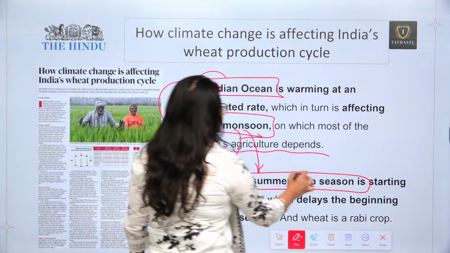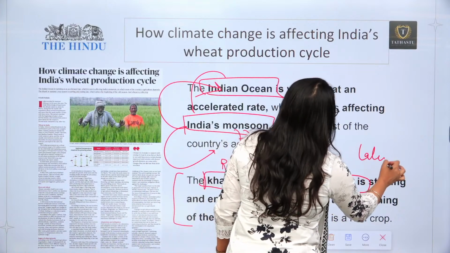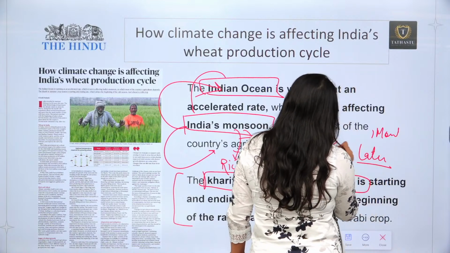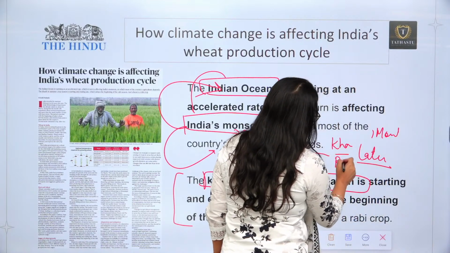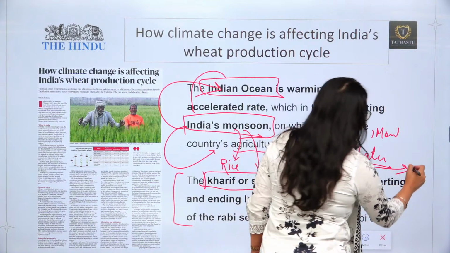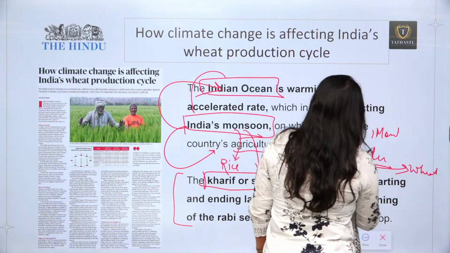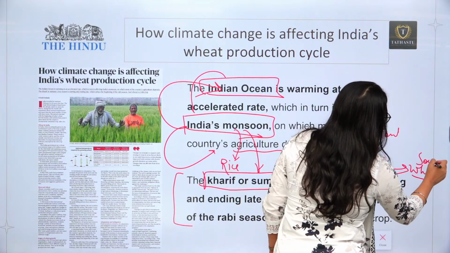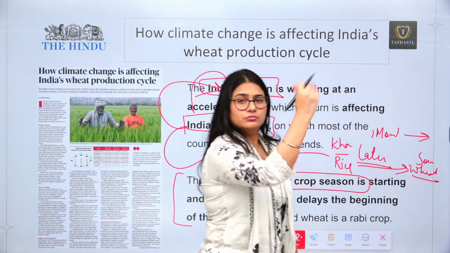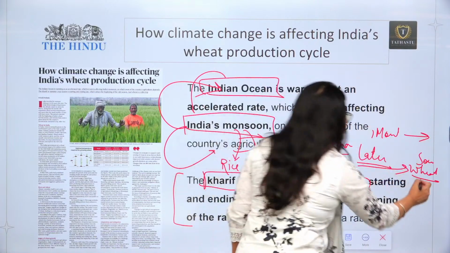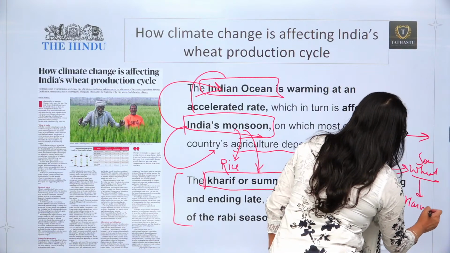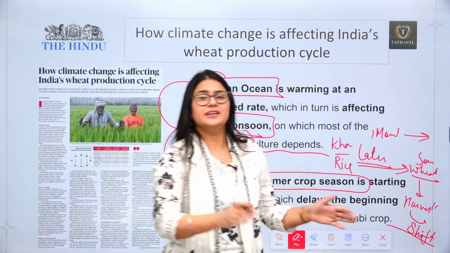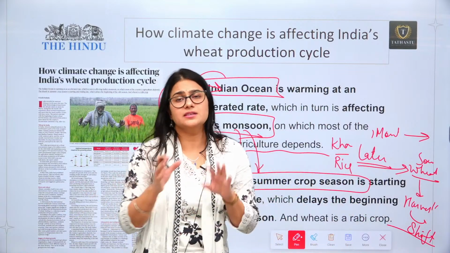If rice is harvested, for example, one month later, then after the Kharif crop we are going to sow our wheat later too. So the wheat sowing season is going to shift to another month, and its harvest is going to shift by another month. There will be a shift in the pattern of the sowing and harvesting seasons of the crops.